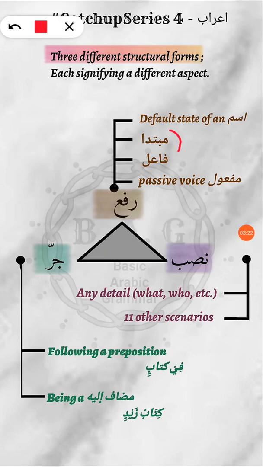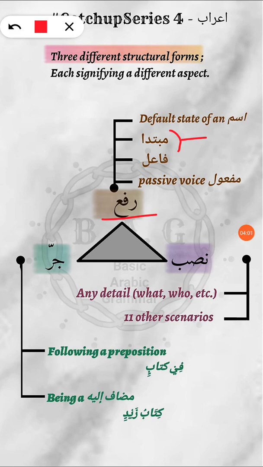mubtada. What's a mubtada? Mubtada is the word with which a sentence, a simple sentence or any sentence, starts. For example, it is raining. All right, so it is your mubtada. Okay, similarly, I am driving, then it is mubtada. Okay, so similarly, this is a cat, this is your mubtada. Okay, so any ism which is existing as a mubtada is going to be in rafa form.